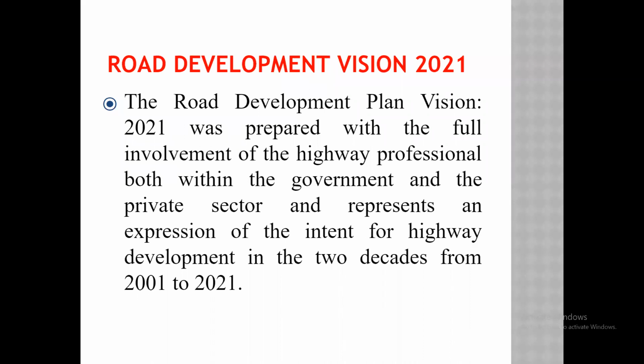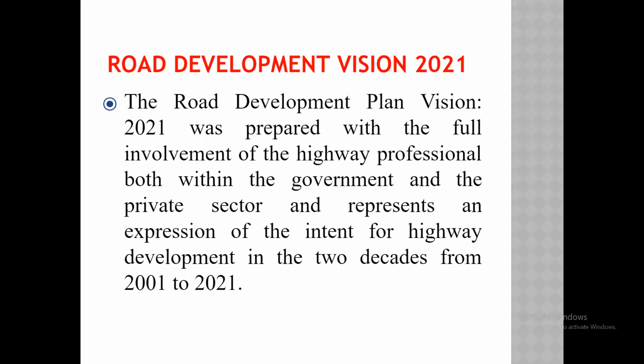In this vision, both the government as well as the professional private sector are involved, so that efficiently we go for the construction of the road. How are the private sectors involved? By giving the road construction in the form of BOT. You know well.